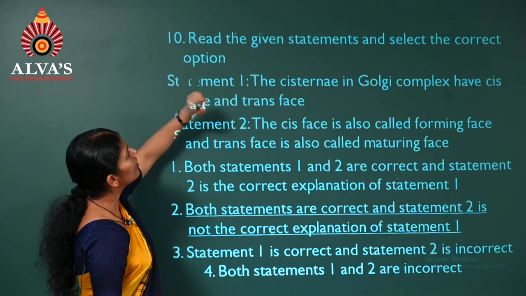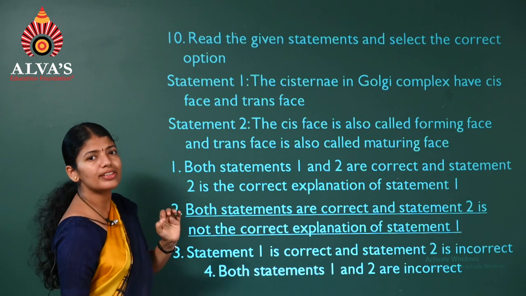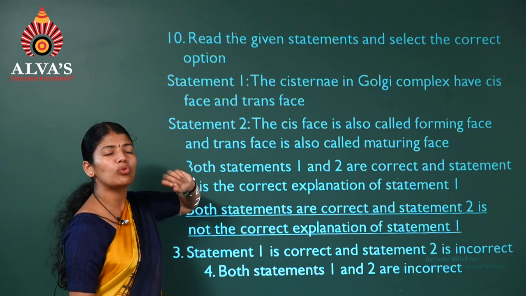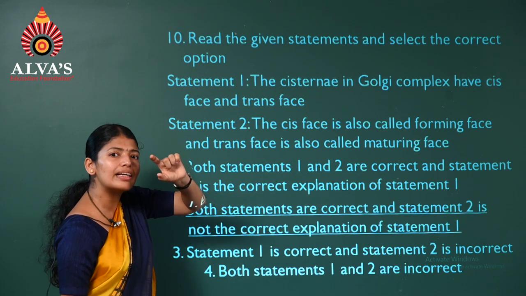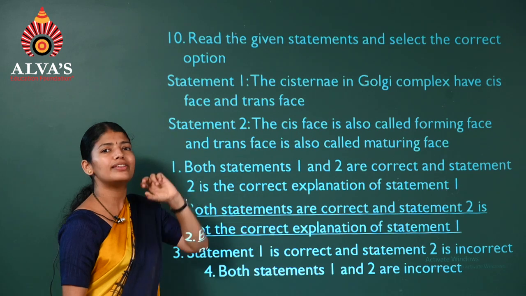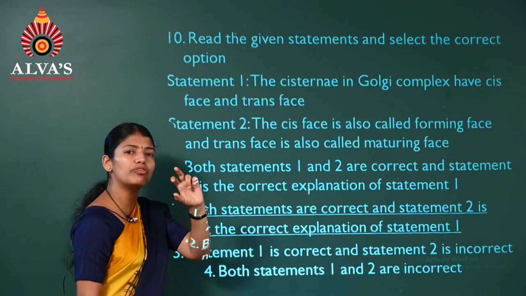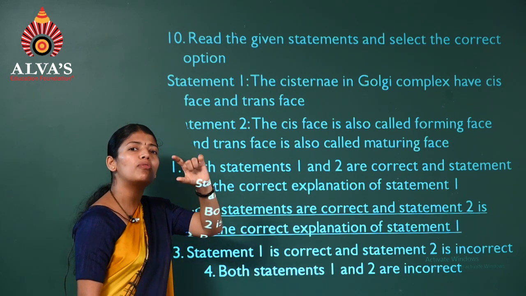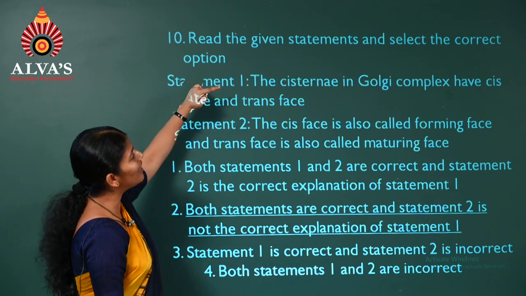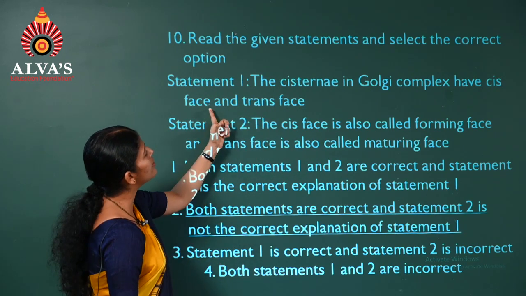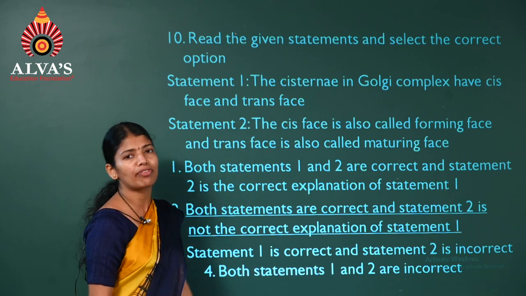Question number 10. We'll have to read the statements and select the correct option. First statement, the cisternae. What is cisternae? The sac-like structures which are arranged in the form of a parallel stack. In case of Golgi, they are the sac-like structures arranged in the form of a stack. These cisternae of the Golgi complex have cis and trans faces.